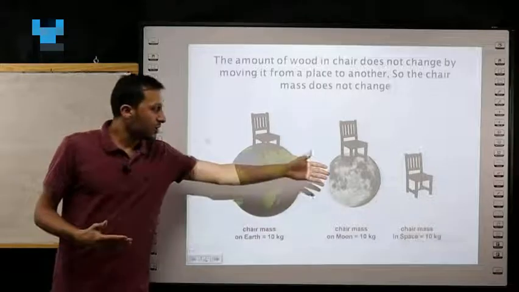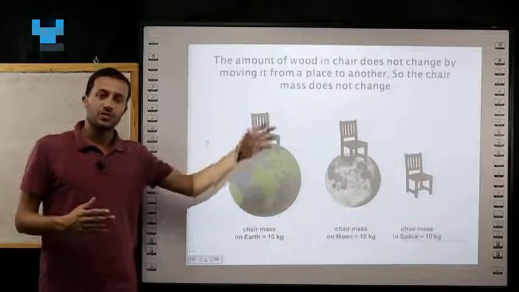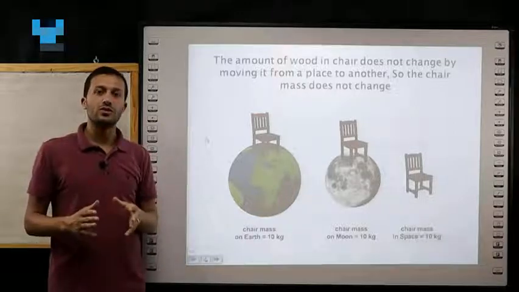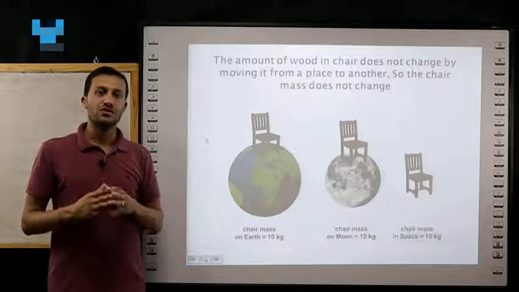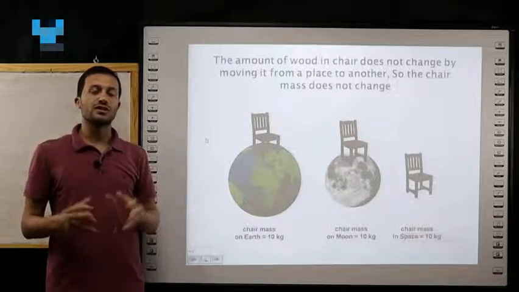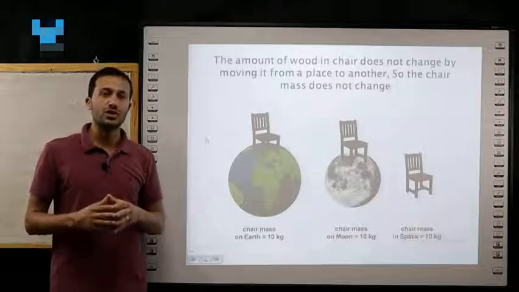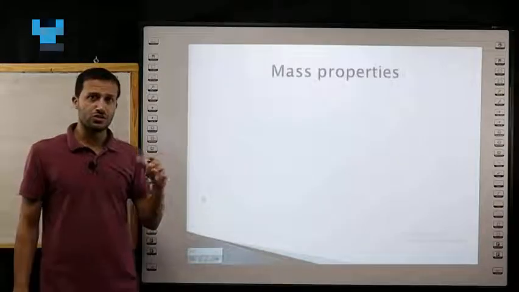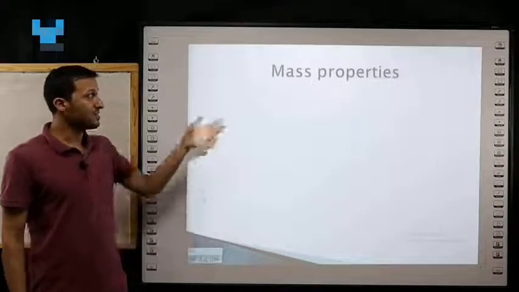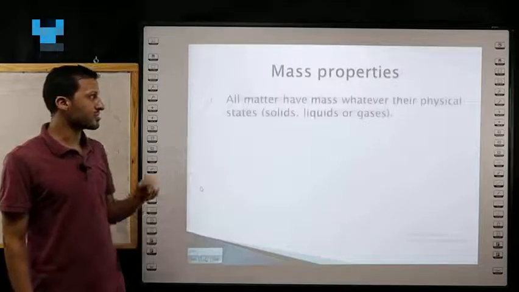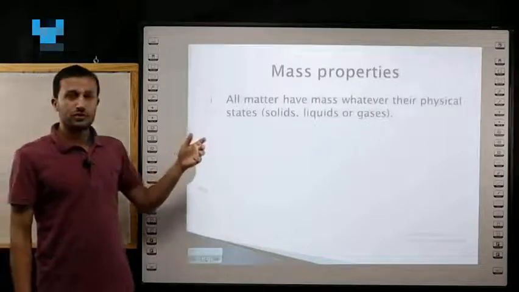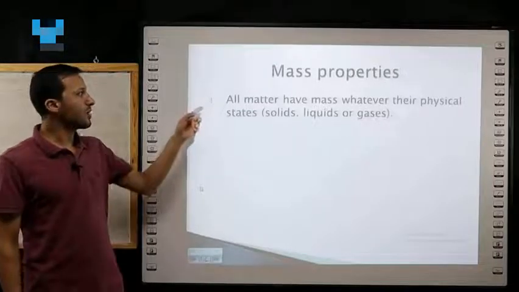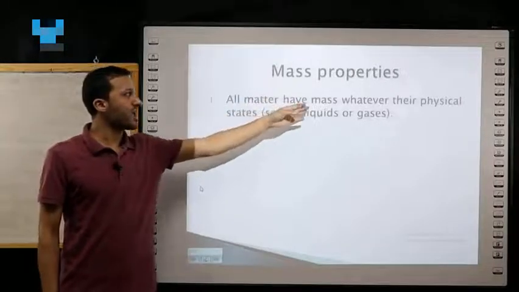What will happen if we took it from the moon to Mars or Jupiter? Also, in this case, its mass will not change because the amount of wood in the wooden chair doesn't change. So the mass doesn't change by changing the place, and this is a property for mass. Another property for mass, we will talk about 3 properties for mass. Number 1, all matter has mass.